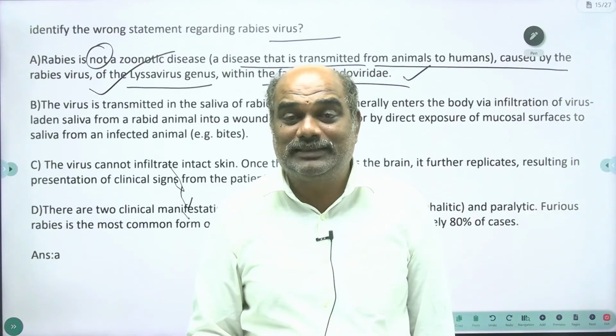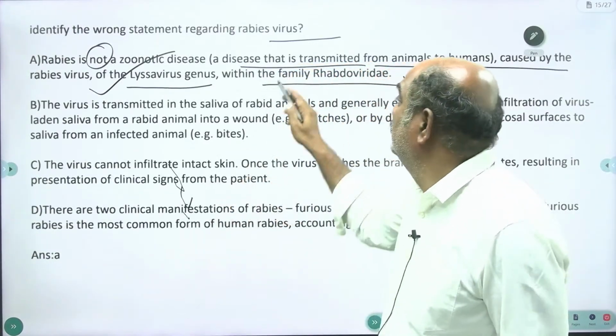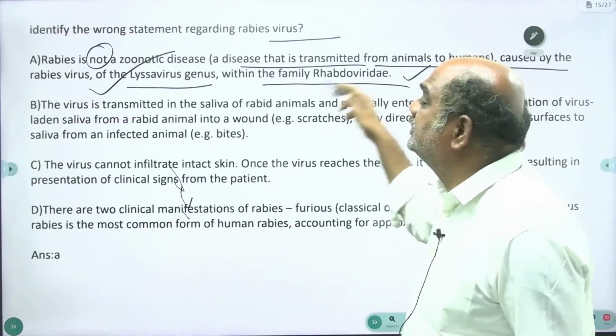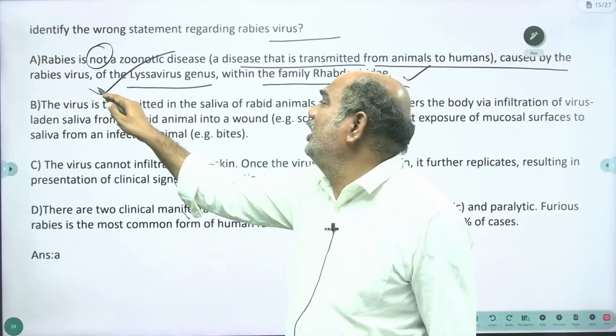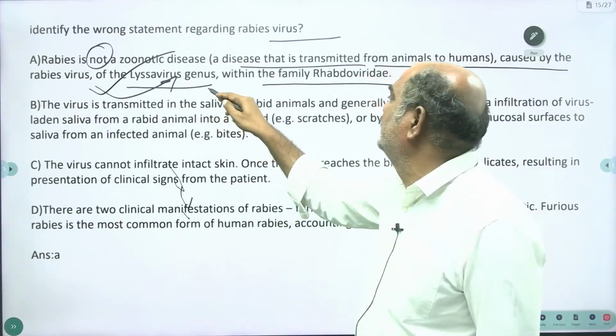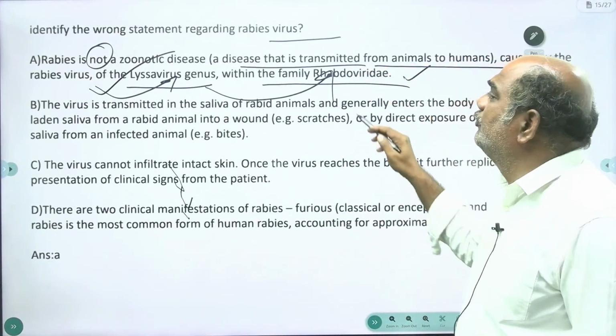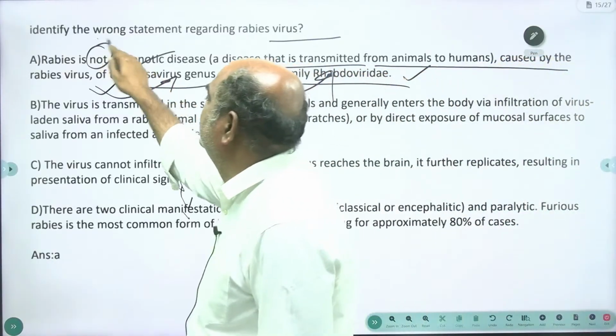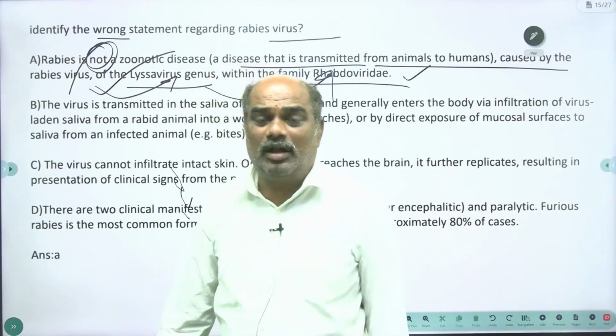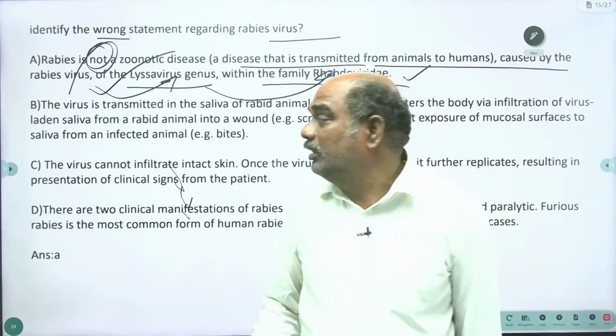It is a zoonotic disease, transmitted from animals, caused by the rabies virus, and it belongs to the genus called Lyssavirus, and to the family called rhabdovirus. So, identify the wrong statements. Once "not" is there, it can most likely be the wrong one.